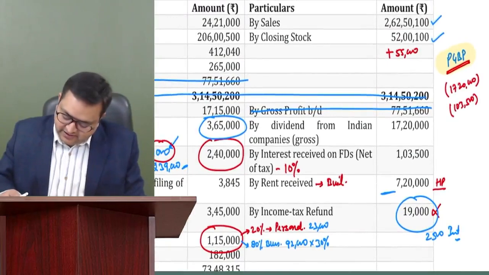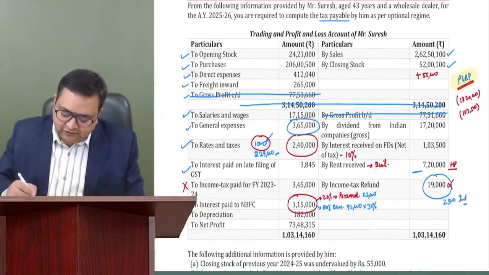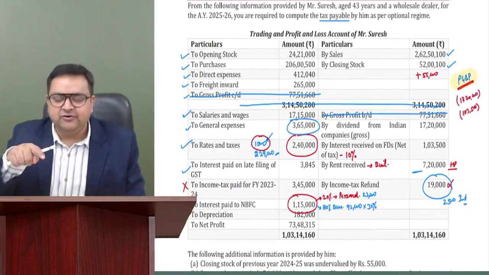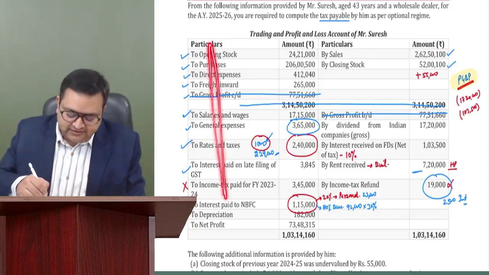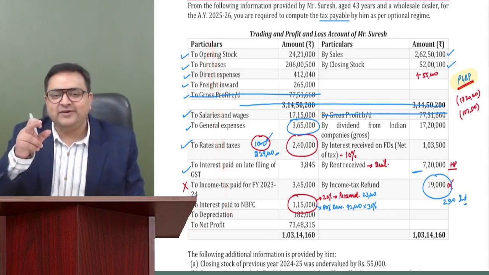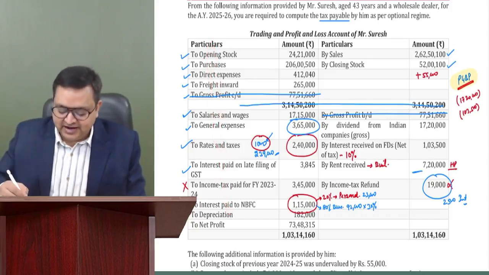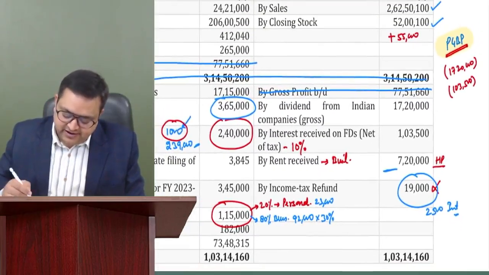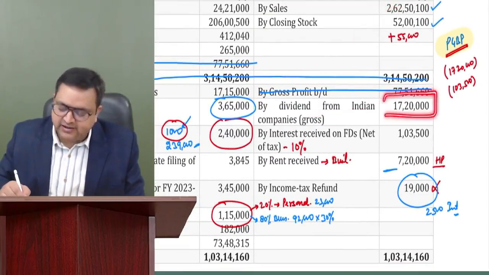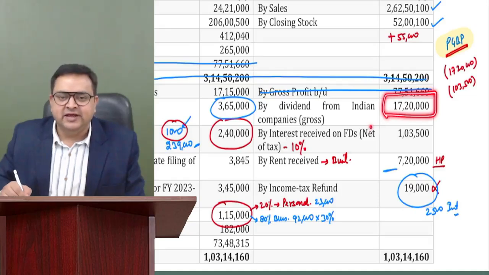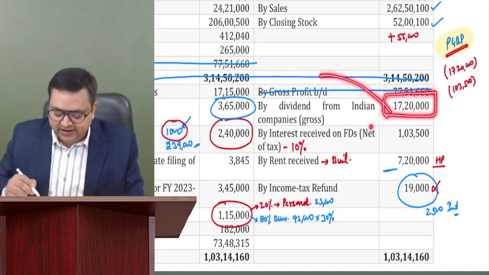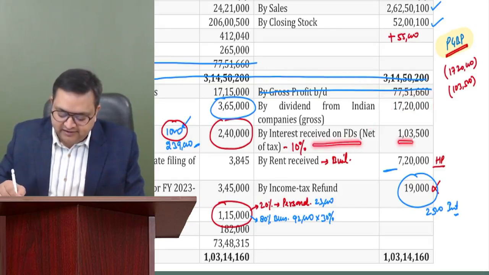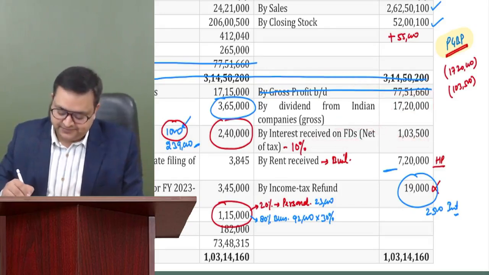Tell me, guys, what are the IFOS incomes? Whenever you look for your income, here is how you save your time: please don't look at your expenses side. Whenever you are searching for income, you should search at your income side. So here it is sales, closing stock, then dividend from Indian companies, that is gross, 1720. You understand that this is already at the gross level, so you will take it as 1720. But interest received is at net level, so you will make it gross.